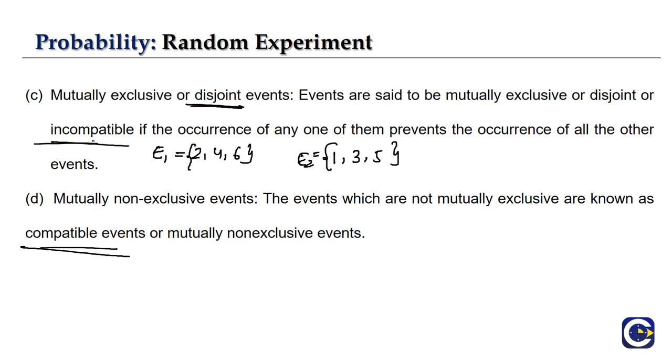So for mutually exclusive we actually have three names: mutually exclusive, disjoint events, or incompatible events. Mutually non-exclusive is simply the opposite of mutually exclusive. The events which are not mutually exclusive are known as mutually non-exclusive events, also called compatible events.